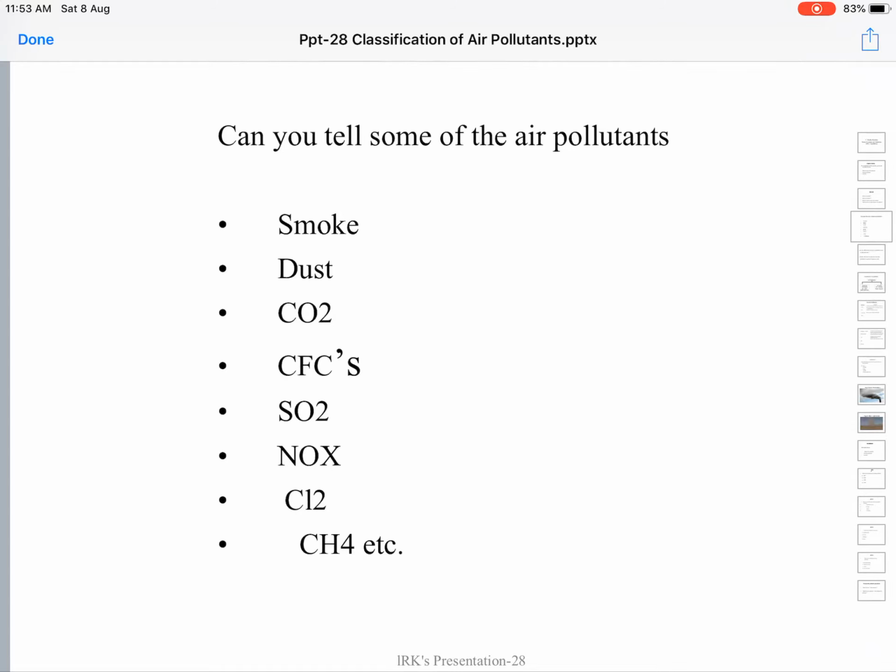CFCs means chlorofluorocarbons. These are used as refrigerants in air conditioners as well as refrigerators. They are causing destruction of the ozone layer. We'll deal with this again. Sulfur dioxide, carbon dioxide, oxides of nitrogen, all these come from the burning of fossil fuels like coal and petroleum.